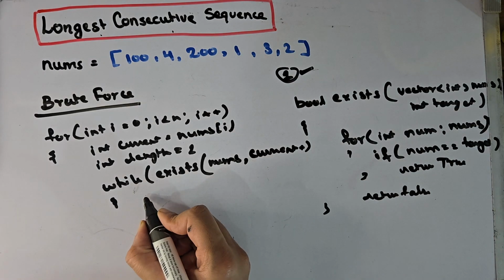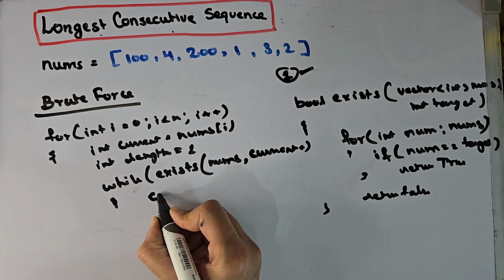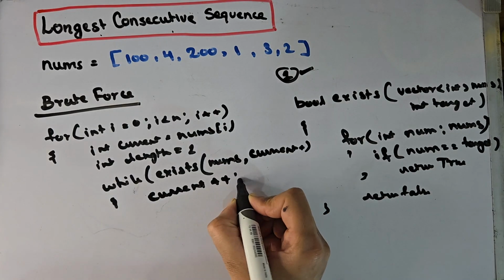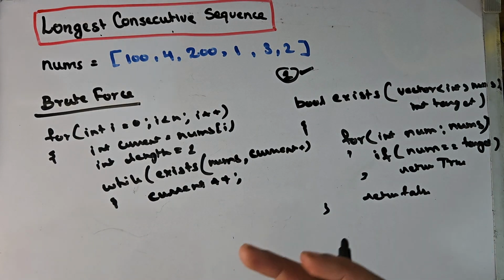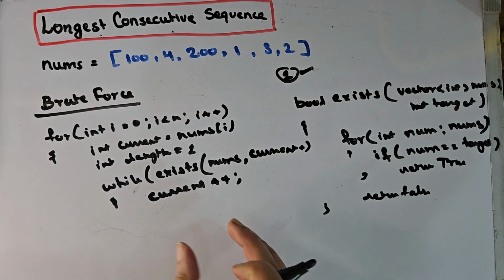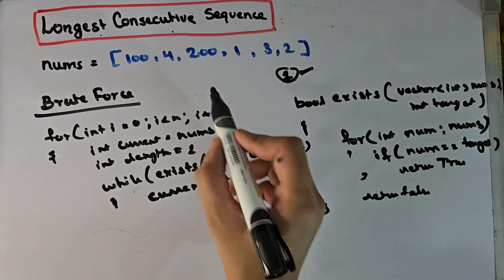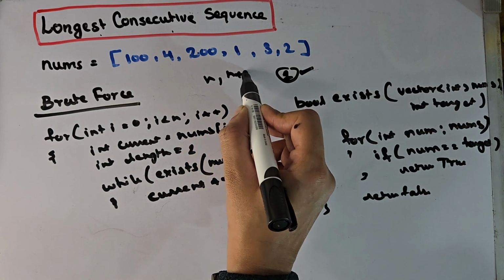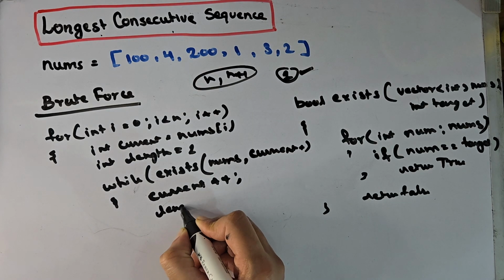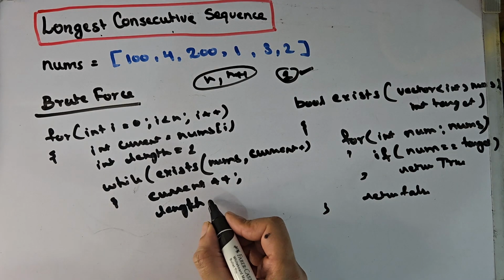If it exists, that means we have the next element in the sequence, so we will increment the current, which is now 1 plus the older current. Previously it was, let's say, n, and now it will be n plus 1. We also need to increase the length, because we have found one more element in the sequence.